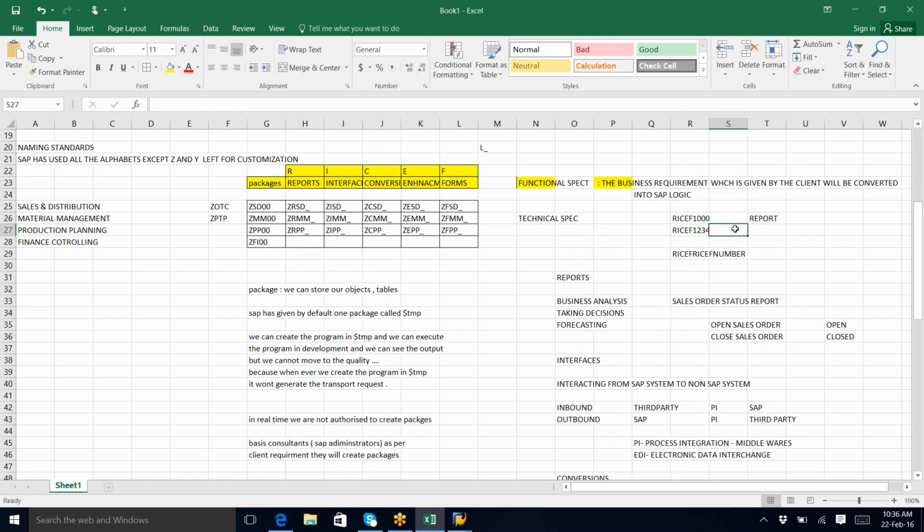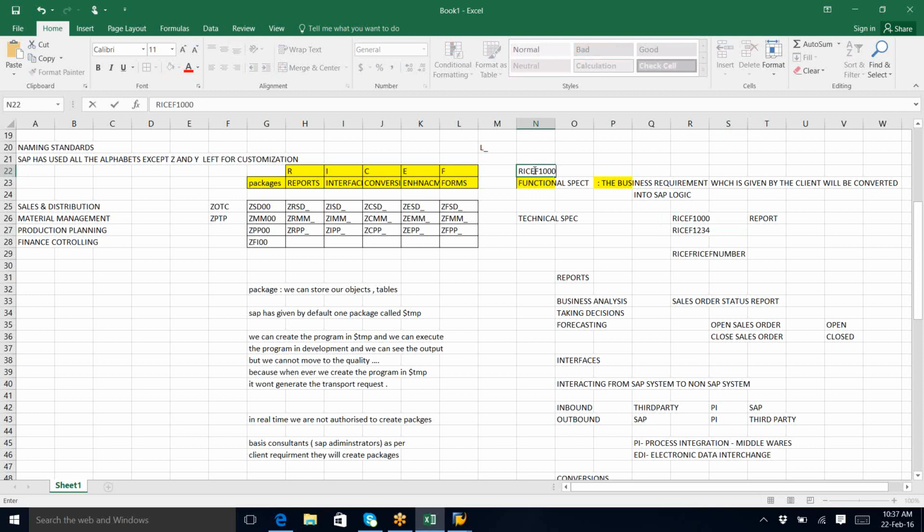Inside this, there will be a functional spec and a technical spec. The functional spec also consists of the RISEF number. Because there are a lot of functional specs, how do you differentiate? By this number. One RISEF object will be done by one ABAPer, or a list of RISEF numbers will be done by me, for example.